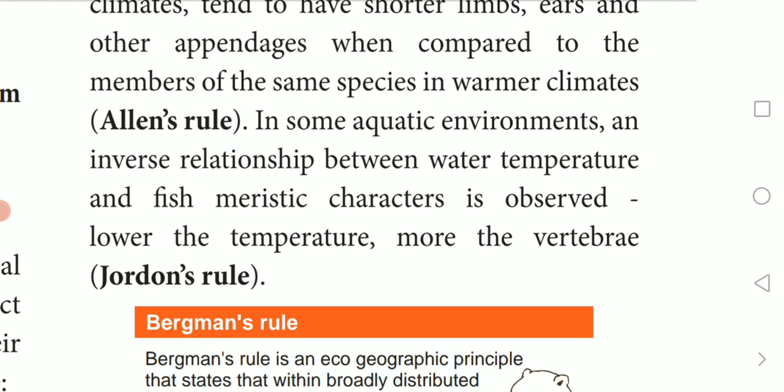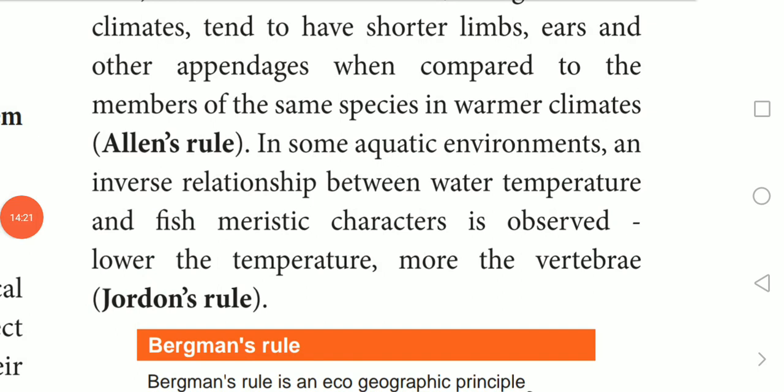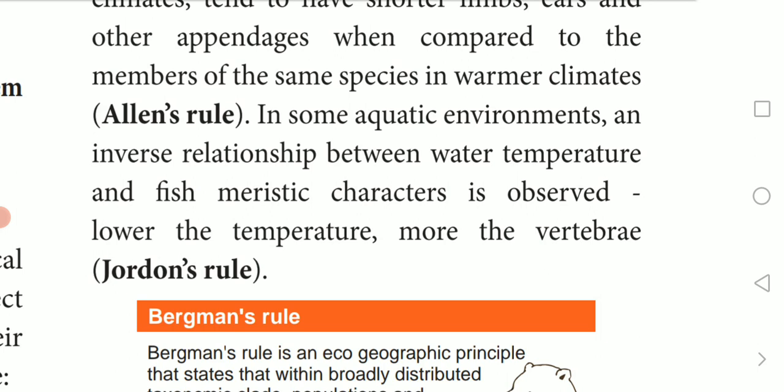In lower temperatures, the vertebrates can develop more and more. So that is because of Jordan's rule.